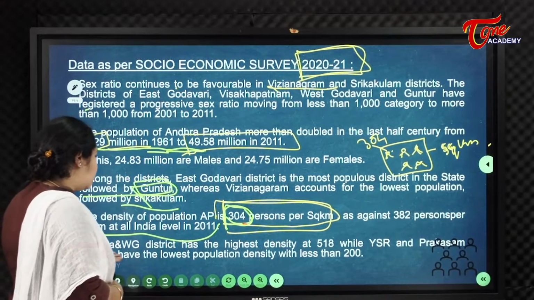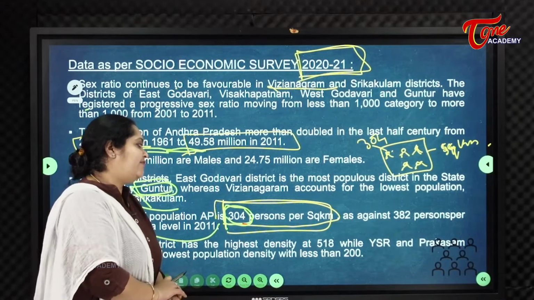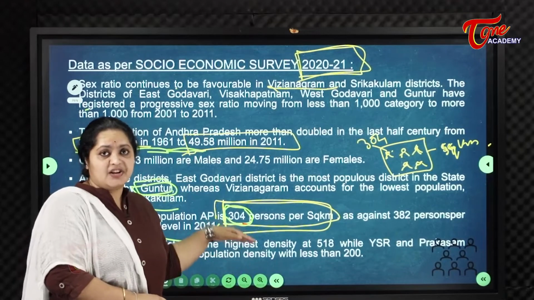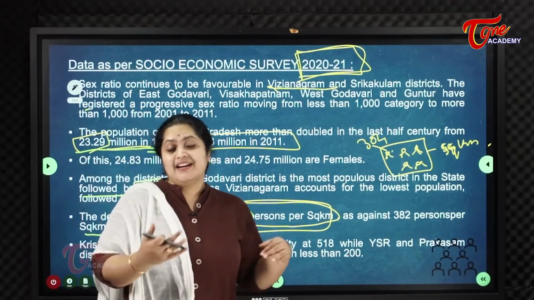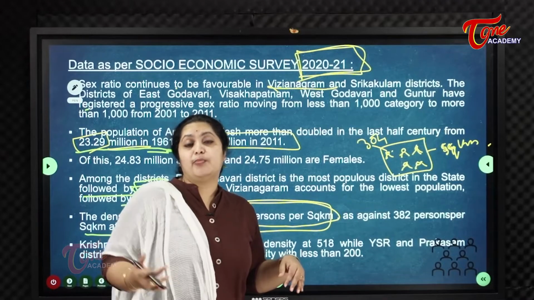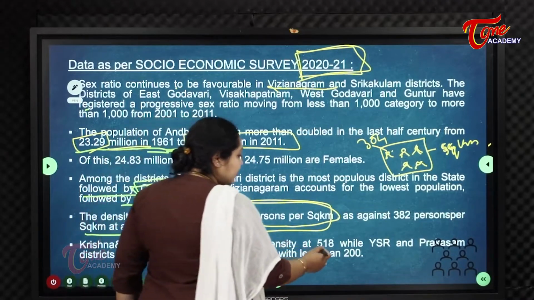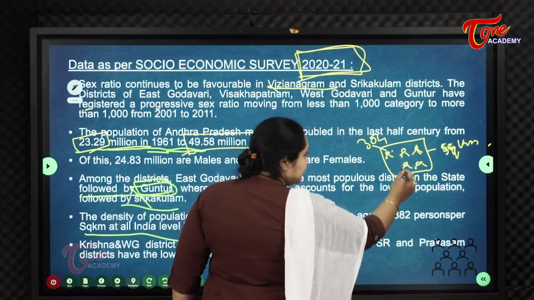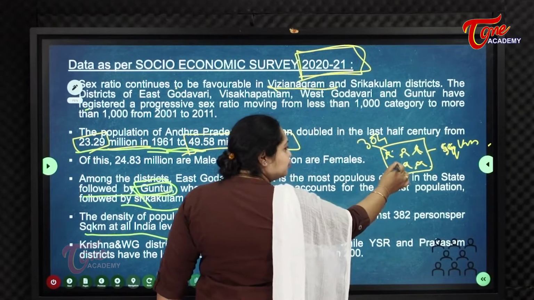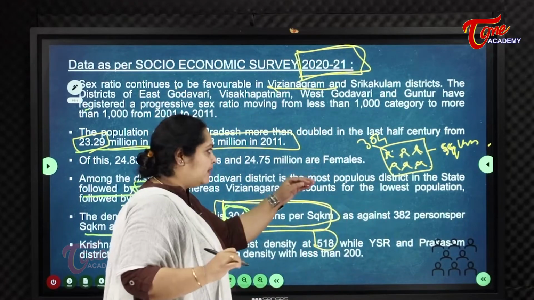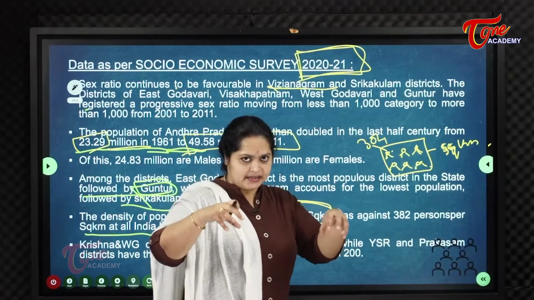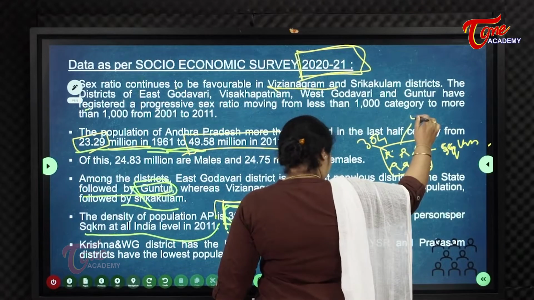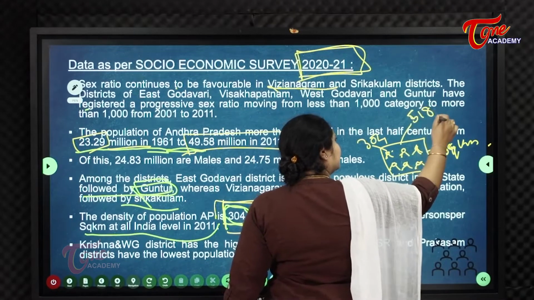So Krishna and West Godavari districts have the highest density at 518. If we come to the districts, Krishna and Godavari have the highest population density, which comes around 518. That was the average of total AP, but if we take a particular district, in this particular area, 518 people are living in two districts.